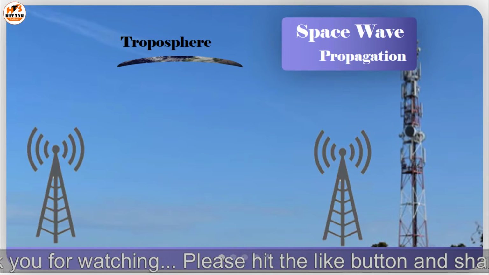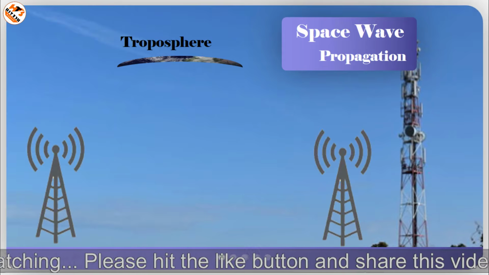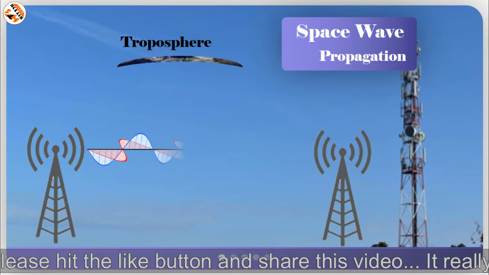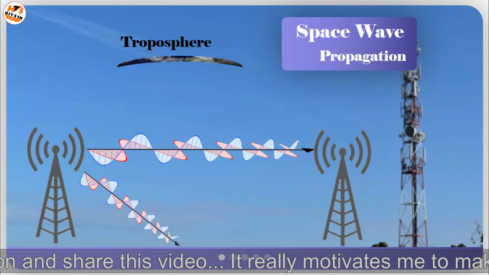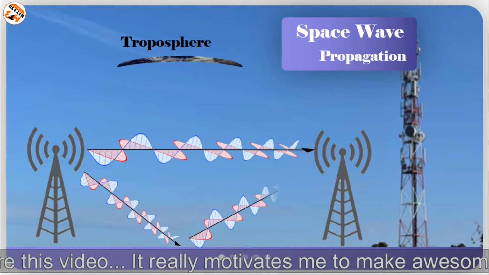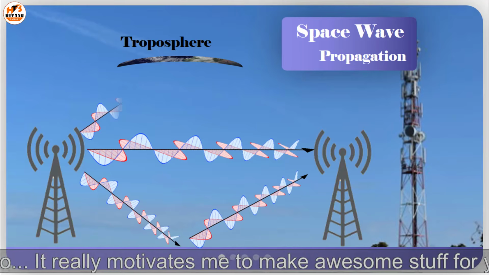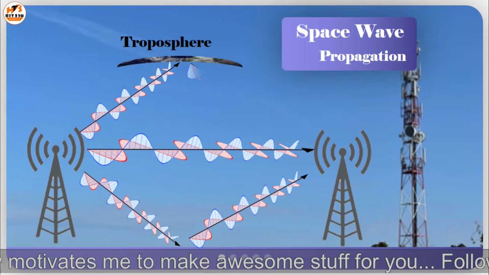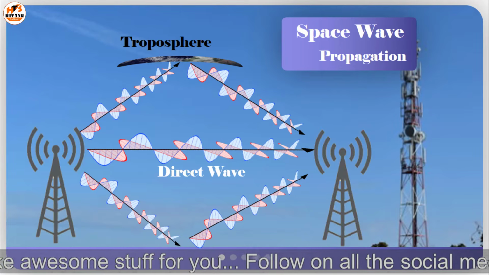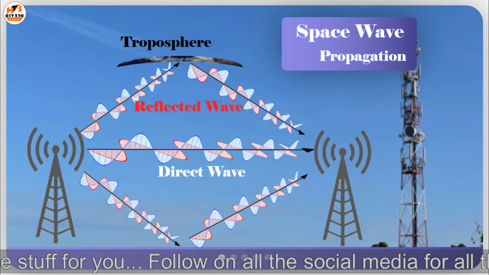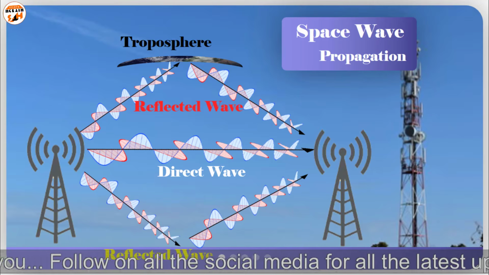Now we will discuss space wave propagation. Space wave propagation takes place when the radio waves from a transmitter propagate through space around the earth and reach the receiver end. The radio waves can propagate either directly or after reflection from the ground or reflection from the troposphere. This type of radio wave propagates within 20 kilometers from the earth's surface.